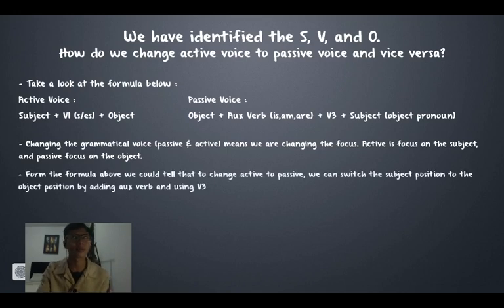And from the formula above, we could tell that to change the active to passive, we switch the subject position to the object position by adding an auxiliary verb and using verb 3 instead of verb 1. But if it's necessary, like before, you can add by to describe who the activity is done by.